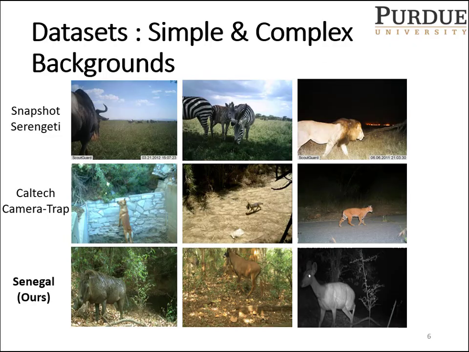Now this slide shows the comparison between our Senegal dataset and the popular datasets. As you can see from the first two rows, the popular datasets have relatively simple backgrounds and the animals are very distinct. However, coming to our dataset, you can see dense vegetation and shadows are very common.